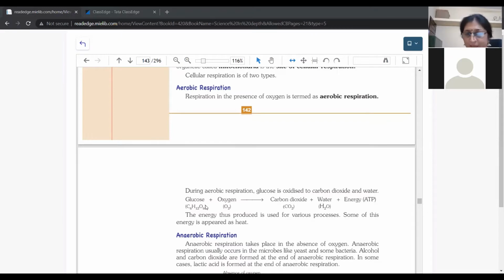So when we get glucose from the digestive system, the last product of the digestive system is glucose. And in the presence of oxygen, that means the oxidation reaction takes place.